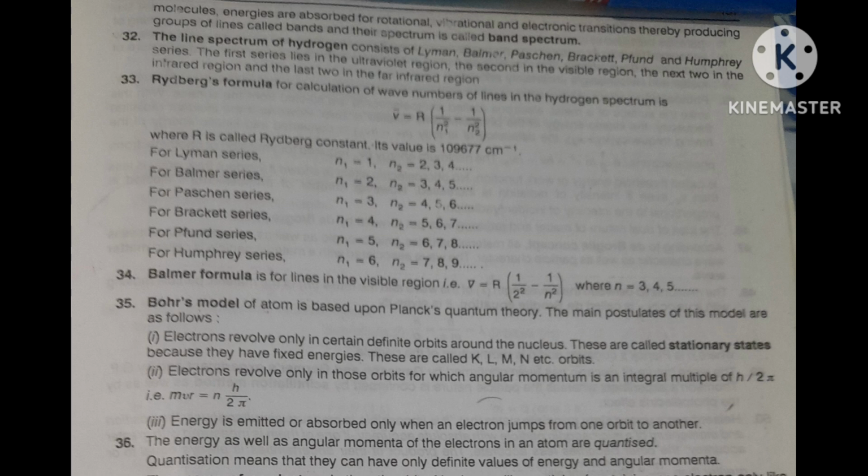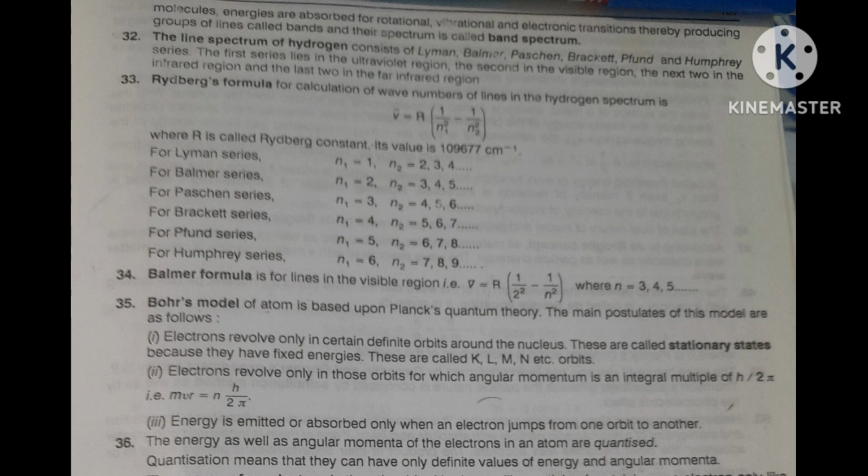Then you can write wave number is equal to R, in bracket 1 upon 2 square minus 1 upon n square, where n is equal to 3, 4, 5. n may be 3, 4, 5, 6, etc.